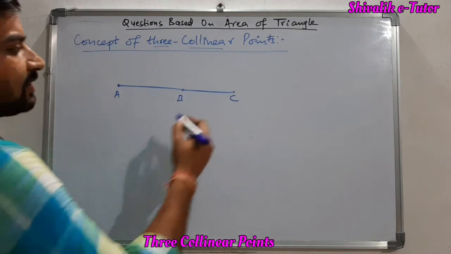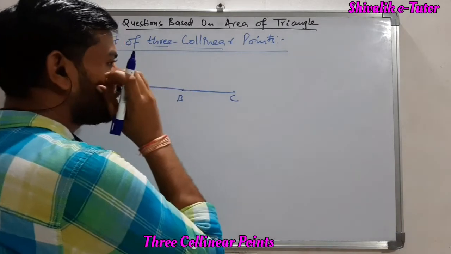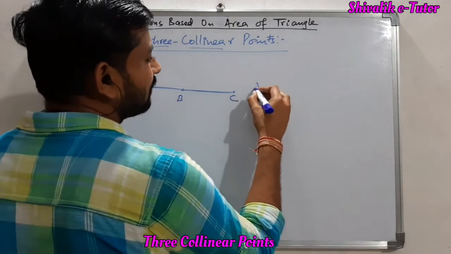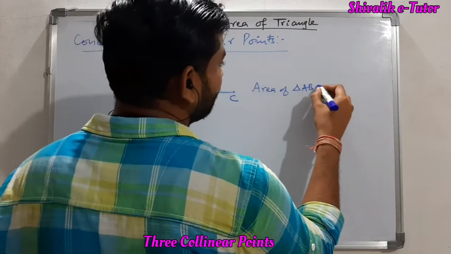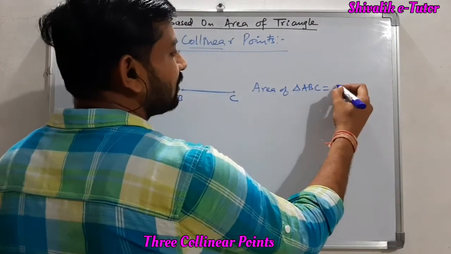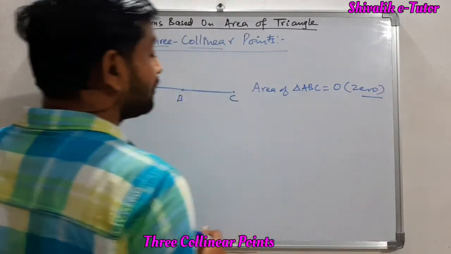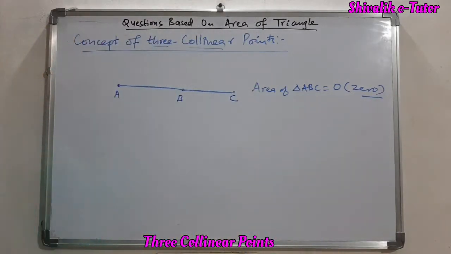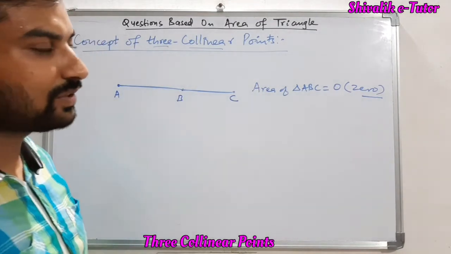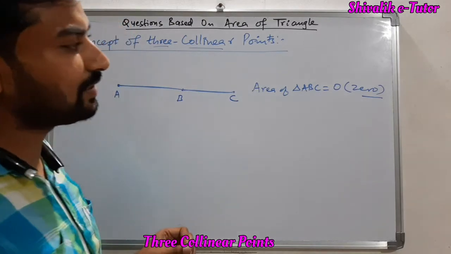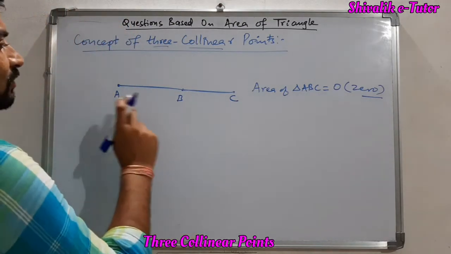So we can say here there is no possibility of forming a triangle. If no such triangle is possible, then we can say the area of triangle formed here is nothing but 0. So when the 3 points are given as collinear, then the area of triangle will be 0.